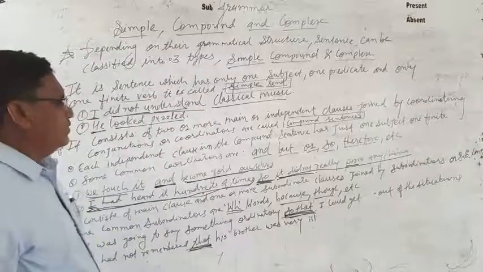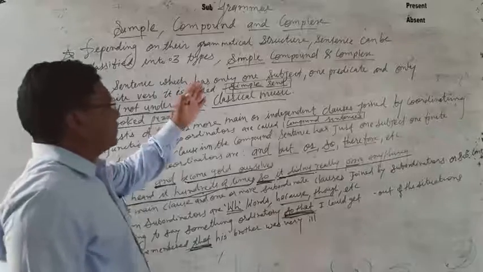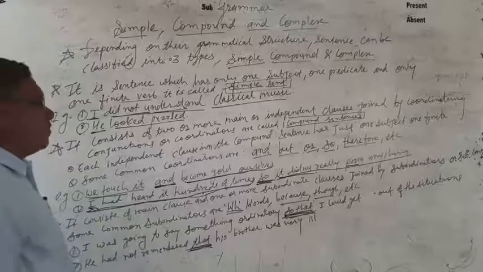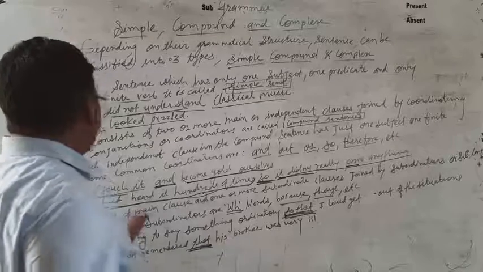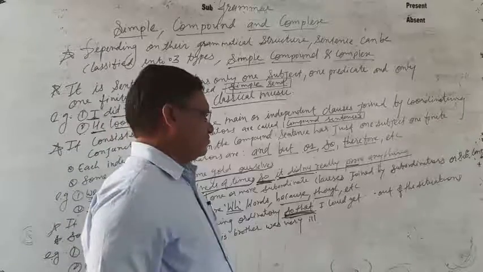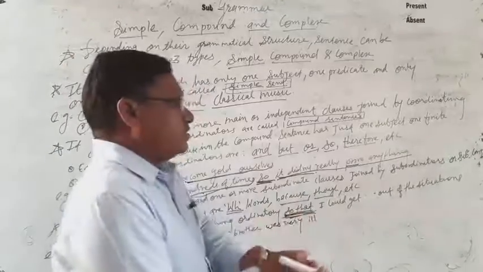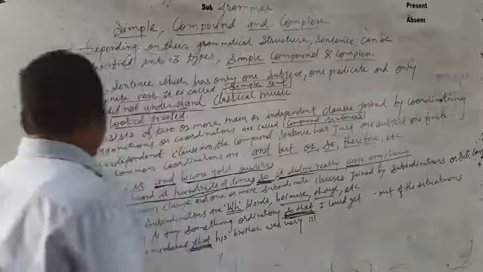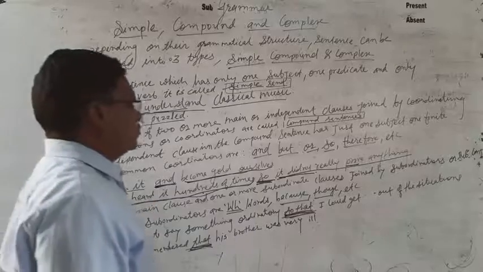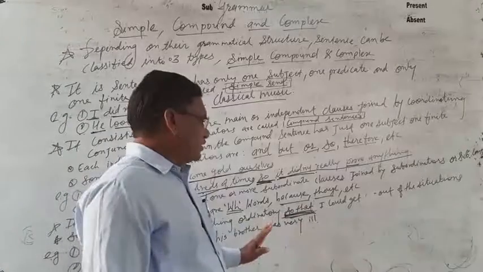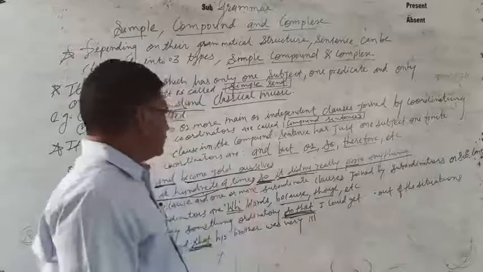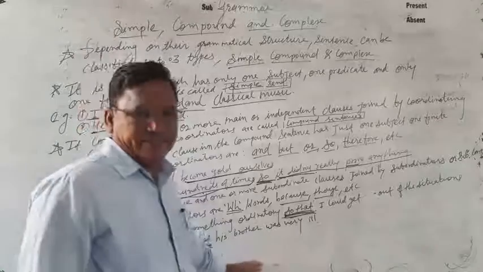So this is the information about the simple, compound and complex sentence. Complex sentences consist of a main clause and one or more subordinate clauses joined by subordinate conjunctions, and some subordinators are WH words, because, though. These are hints for recognizing complex sentences.